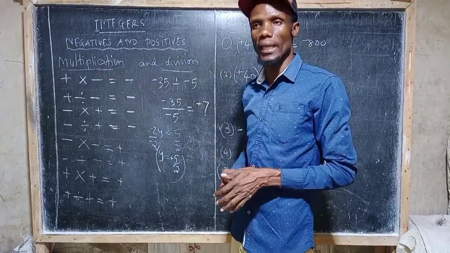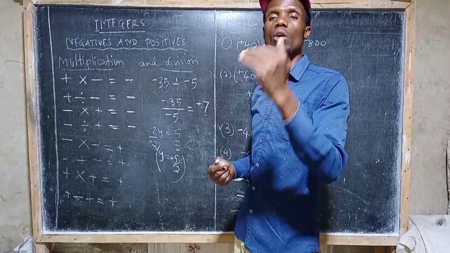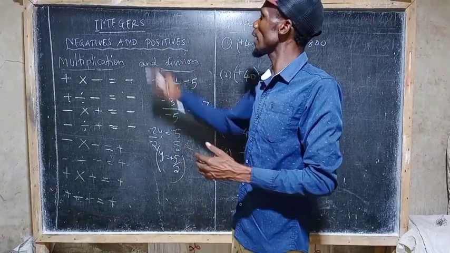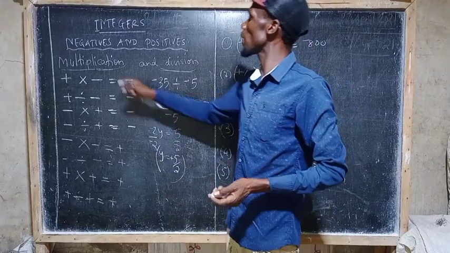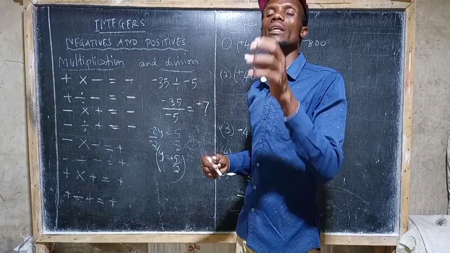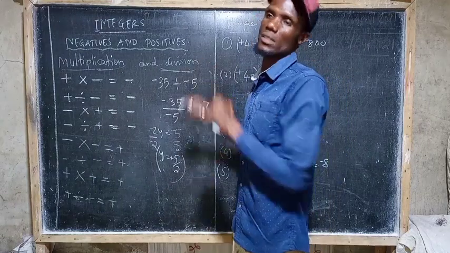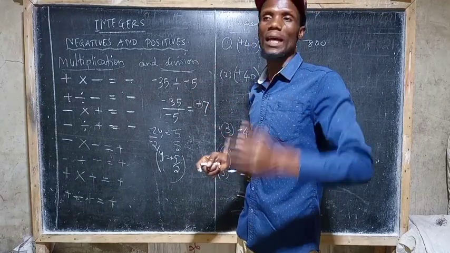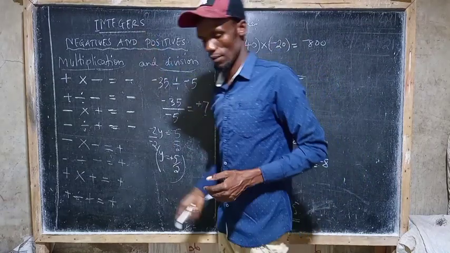And that is what I said. It is not so difficult. It is not difficult considering negative and positive in terms of multiplication and division. What is difficult is when you are talking about addition and subtraction, and that is the next part that we are going to learn about integers.